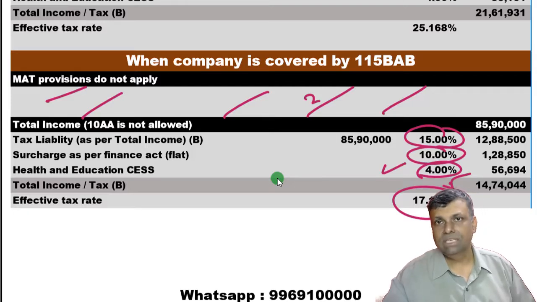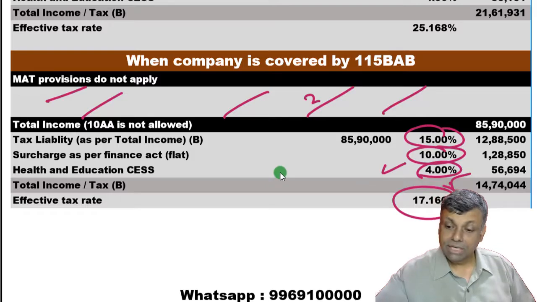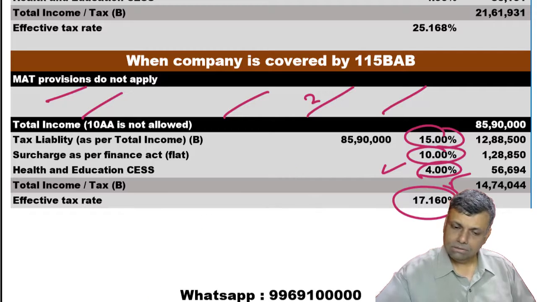If you see Singapore, Taiwan, Hong Kong, Indonesia, Malaysia, the lowest or near to the lowest corporate tax rate is now in India. So this is how they are going to give a great fillip to manufacturing in India. This is the whole idea of the government behind incorporating such a provision under the tax laws. So that's it.